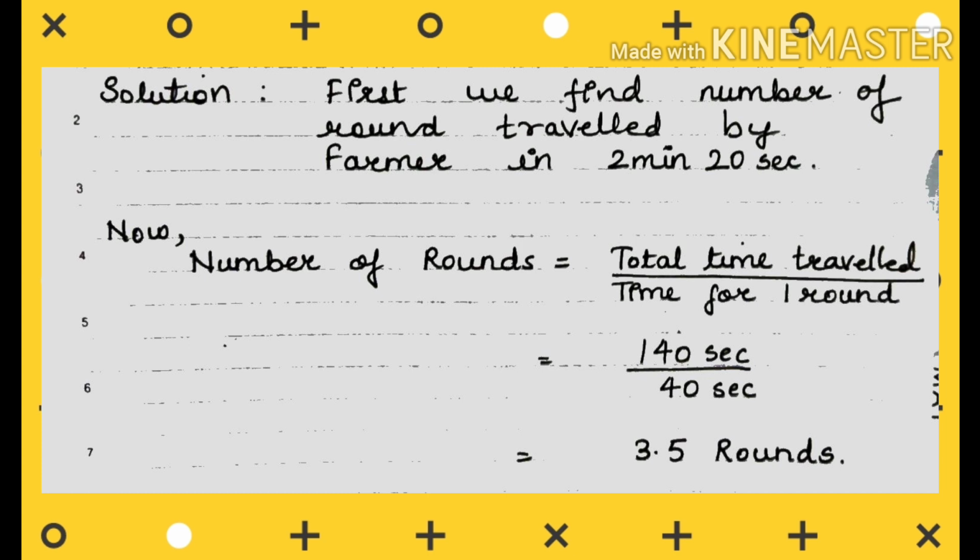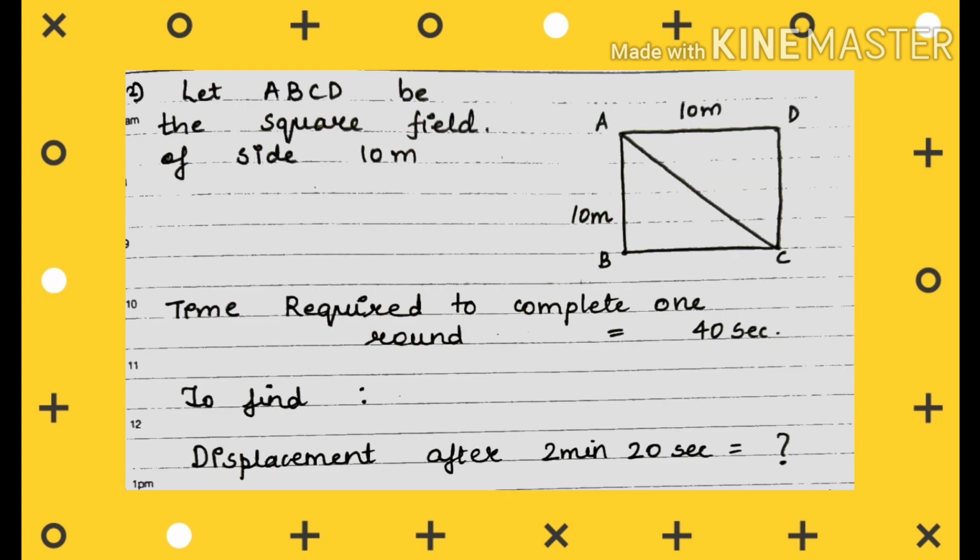How much time is required to complete one round? 40 seconds. This is the basic mathematical question that you have been solving since 6th and 7th standard. So after solving, what we get is 3.5 rounds. How many rounds is the farmer completing? 3.5 rounds. So see the figure, and here you must be observing that suppose the farmer is starting his journey from A.